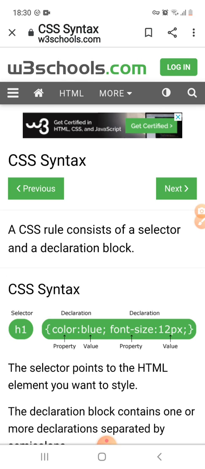So this is the syntax of CSS. A CSS rule consists of a selector and a declaration block. The selector is the element which is to be styled, and the declaration describes the different attribute value pair specifications, like color, font size, font face, etc.